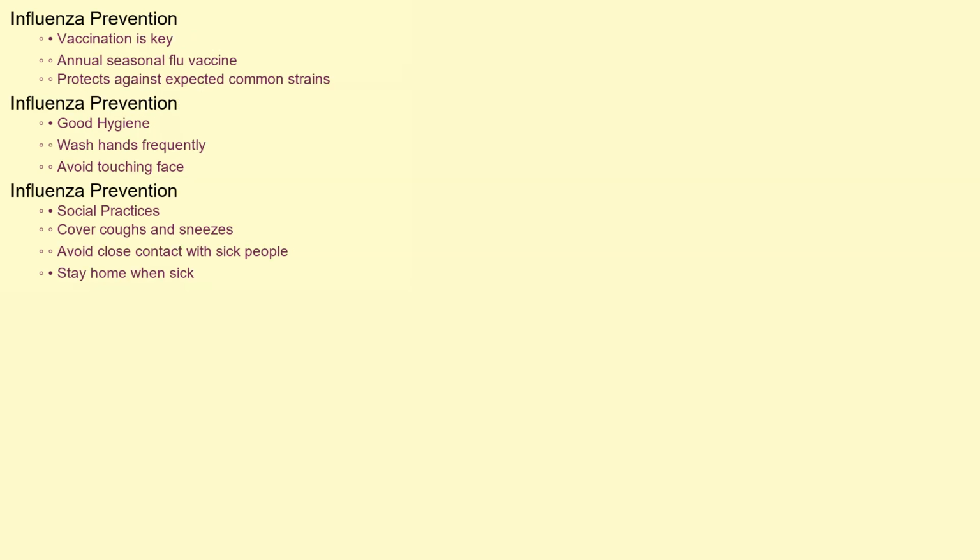The best way to prevent influenza is to get vaccinated each year with the seasonal influenza vaccine. The vaccine protects against the influenza viruses that are expected to be most common during the upcoming season. Other preventive measures include practicing good hygiene, such as washing your hands frequently with soap and water, avoiding touching your face, and covering your coughs and sneezes. It's also important to avoid close contact with people who are sick and to stay home if you are feeling ill.